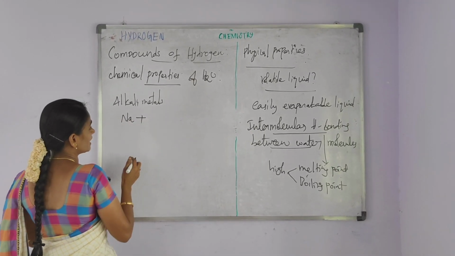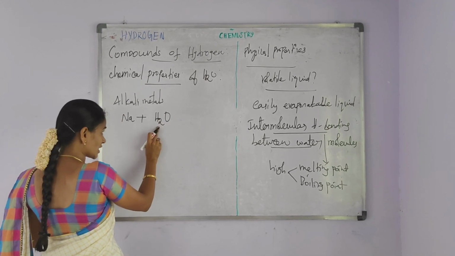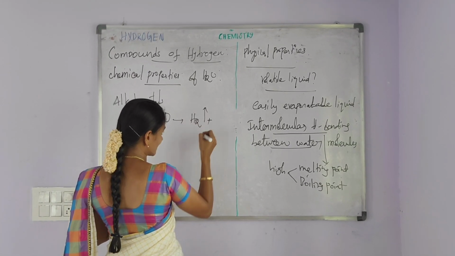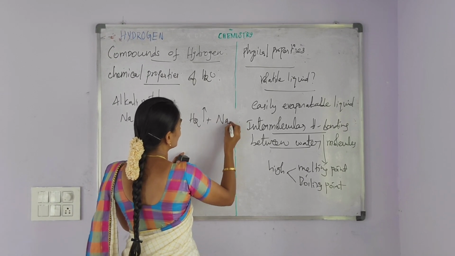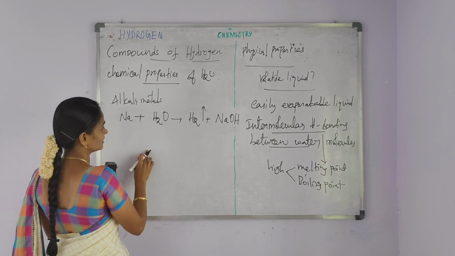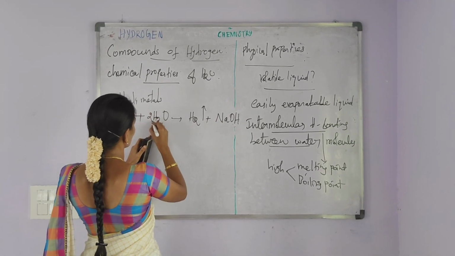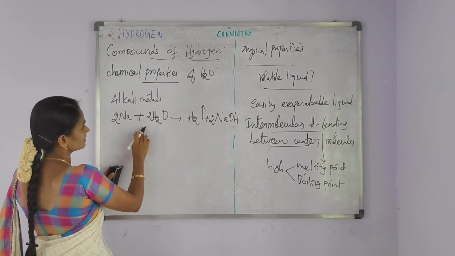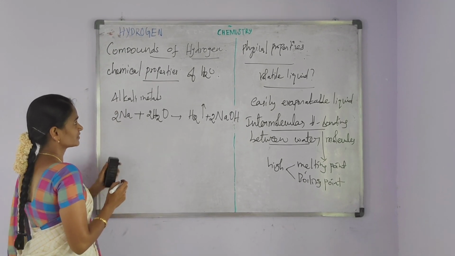Sodium is one of the alkali metals. Sodium decomposes the water. It liberates the hydrogen gas along with the formation of the alkali solution, that is sodium hydroxide. Balancing the equation, here 2 and then here 2 and then here 2. Now the equation is balanced.